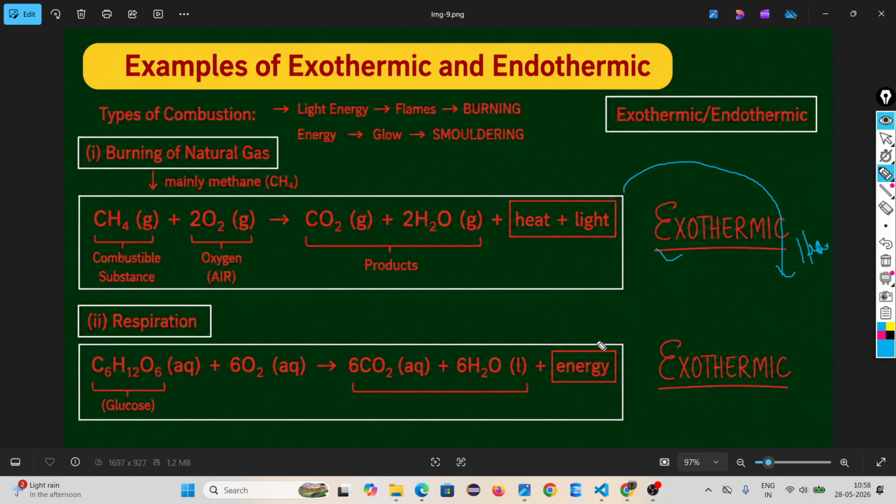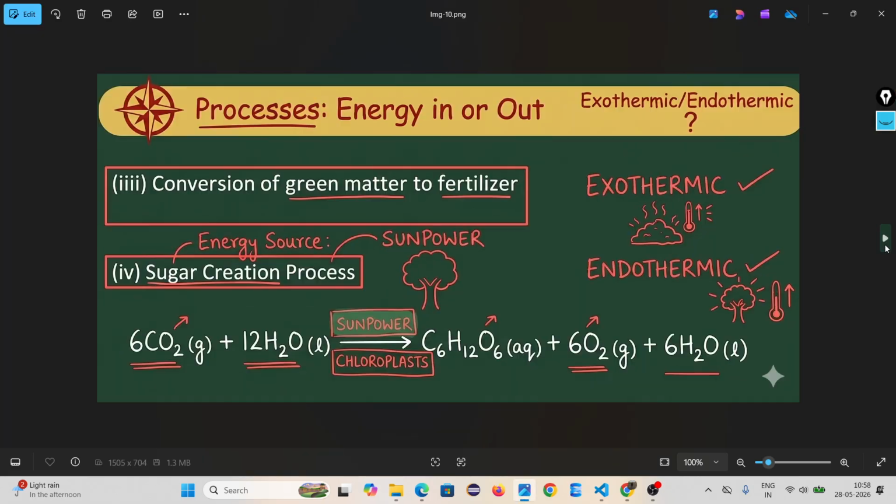Respiration is also an example of an exothermic reaction. Then conversion of green matter to fertilizers is also an example of an exothermic reaction. But photosynthesis is an example of an endothermic reaction. Endothermic means heat is absorbed by the reaction.